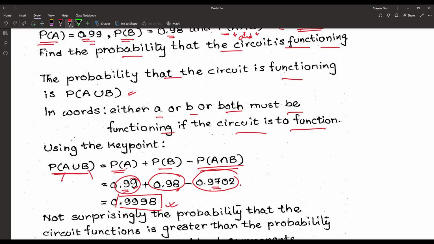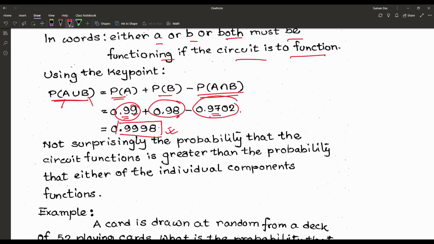So that's why in households the electric components are connected in parallel. Not surprisingly, the probability that the circuit functions is greater than the probability that either of the individual components functions. So that is another reason why we use household electricity connections in parallel, not in series. So next example,